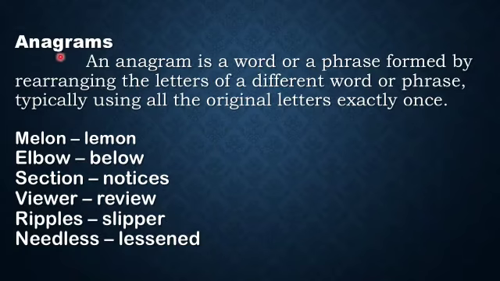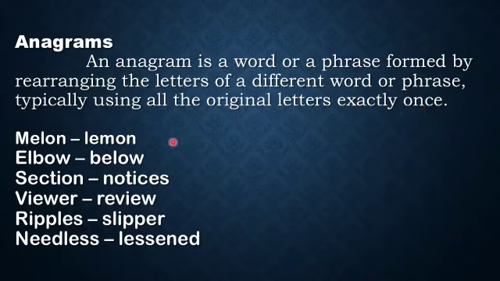Now we shall see the next thing, anagrams. This is a little new for you. An anagram is a word or phrase formed by rearranging the letters of a different word or phrase, typically using all the original letters exactly once.